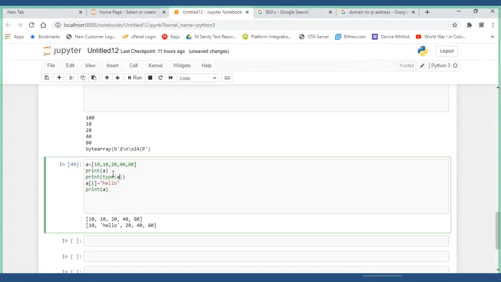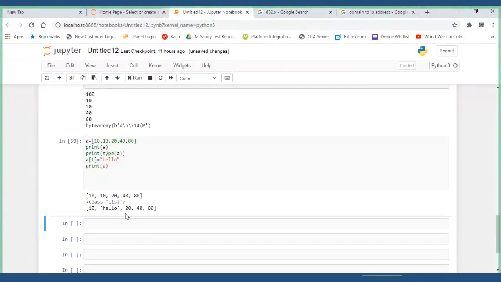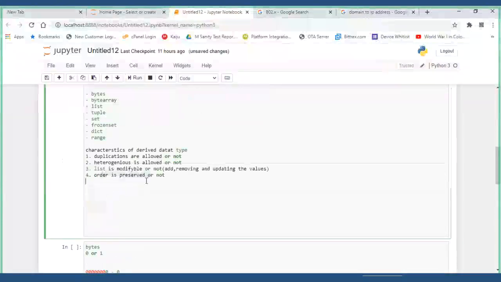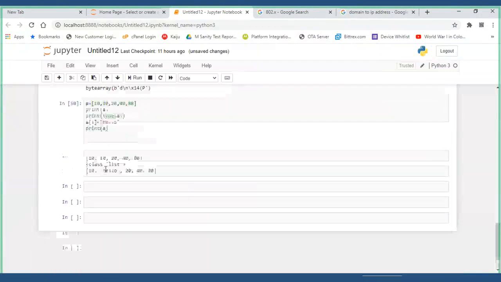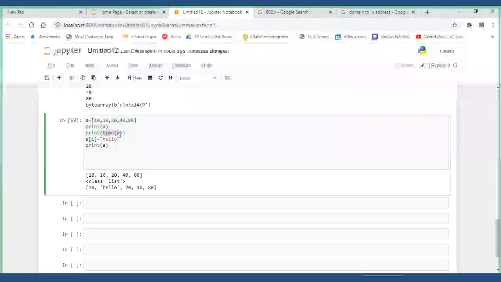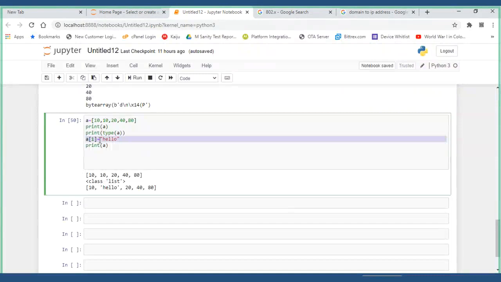Type of A. Now, is heterogeneous allowed or not here? We have seen what happened. Allowed, sir. First two characteristics we are done: heterogeneous and duplications. Now, is the list modified or not? It's done because we added hello. Yes, the list is modified.